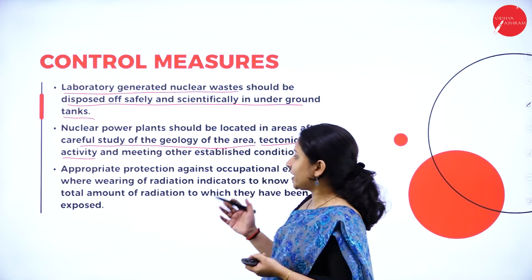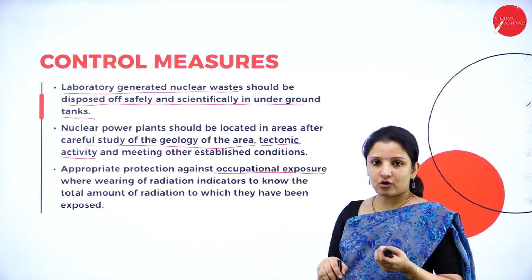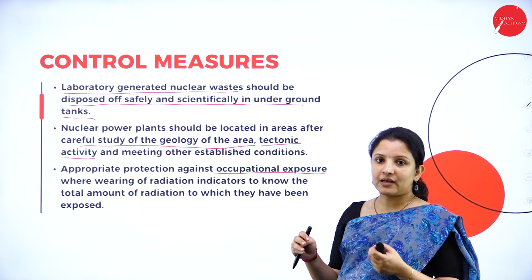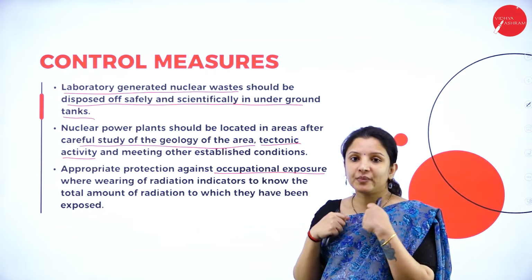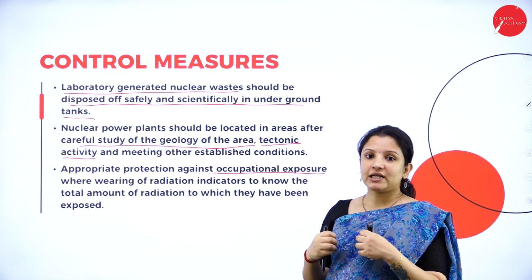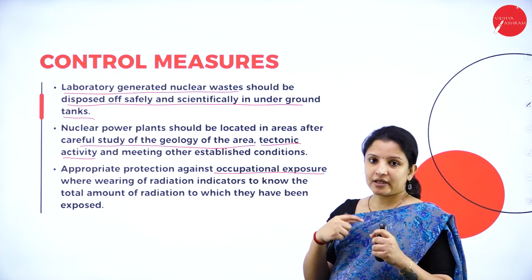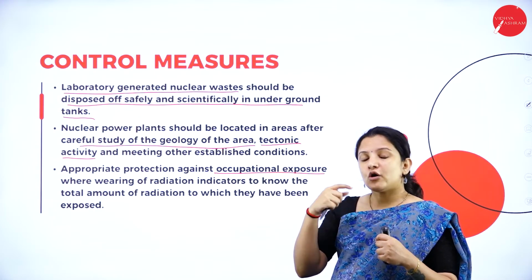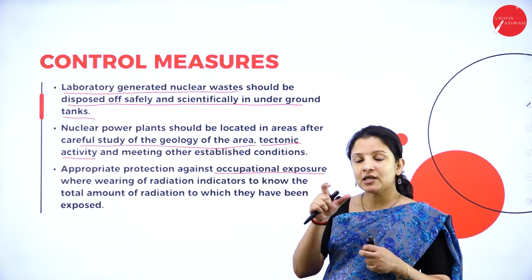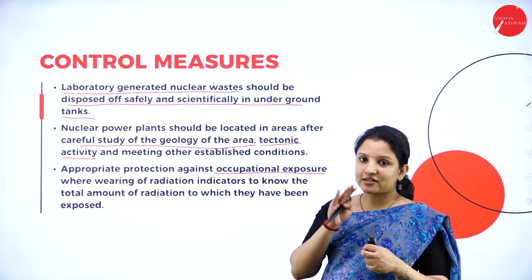Next, appropriate protection against occupational exposure should also be done, wherein the workers who are working in the nuclear power plant have to be given proper gear so that their entire body is protected from the radiations. And not just that, they have to have a monitor in their coat, or in their jacket or whichever bodysuit they are wearing, which will actually give the reading, that is how much radiation the person is being exposed to.